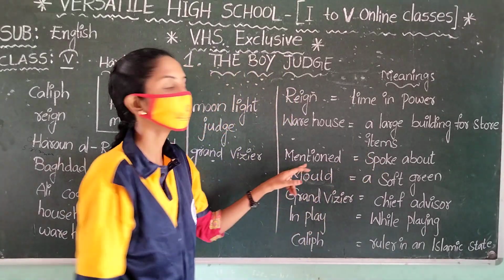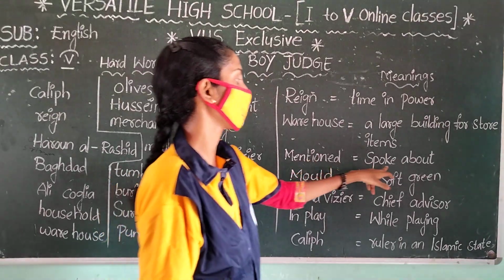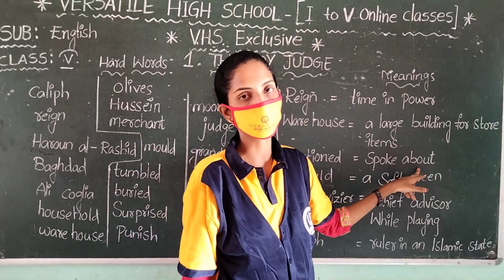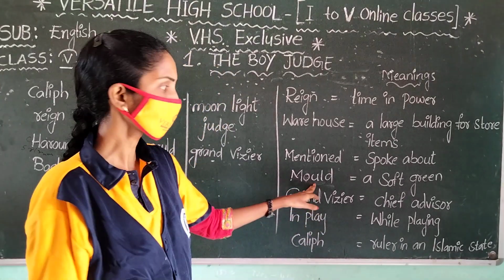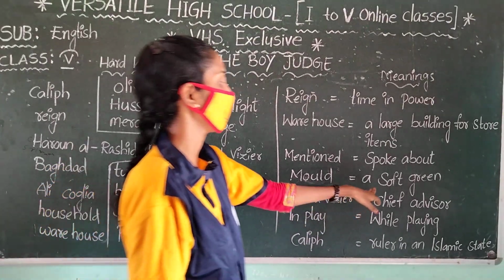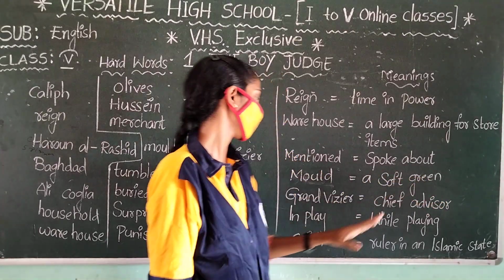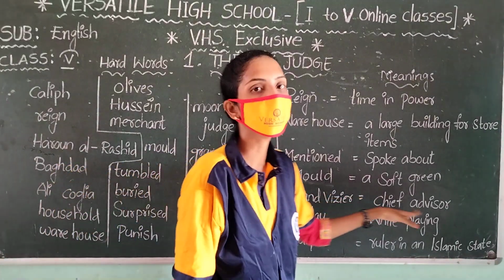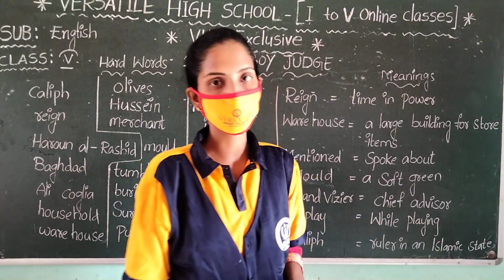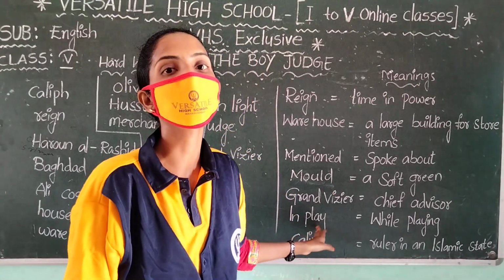Okay, next one, mentioned. Mentioned means spoke about. Next, mould. What is the meaning given to you? A soft green growth. Next, grand vizier. Grand vizier means chief advisor.